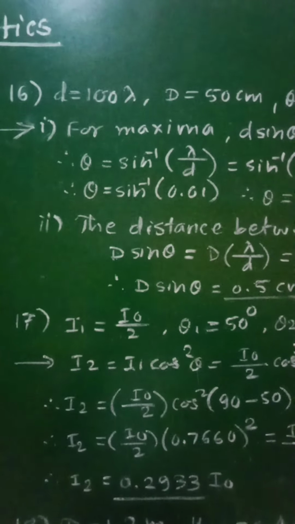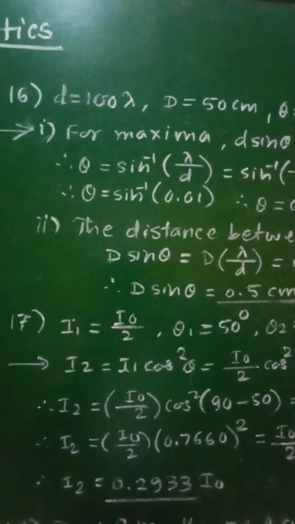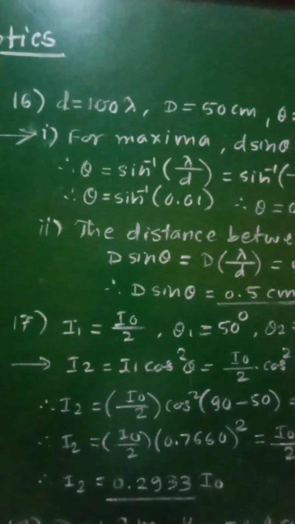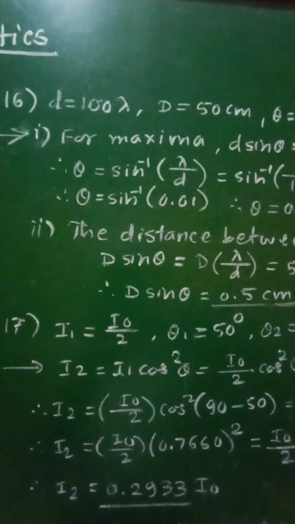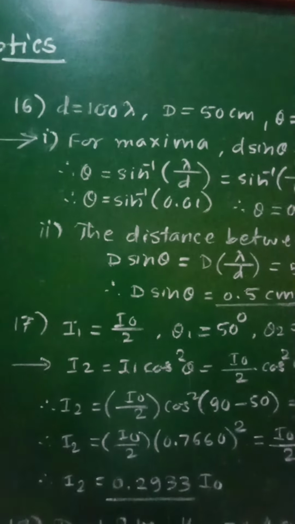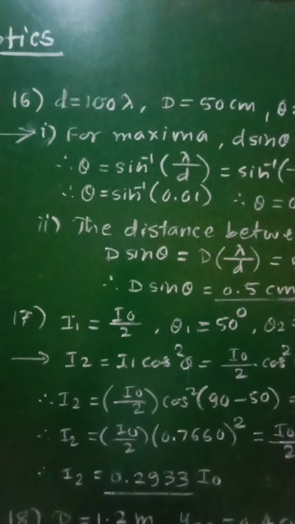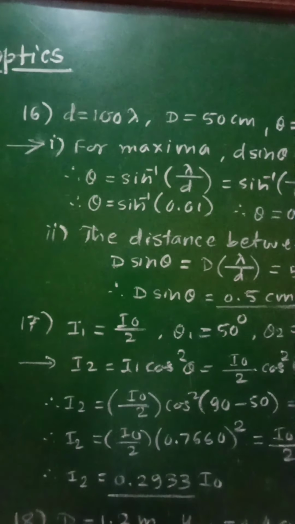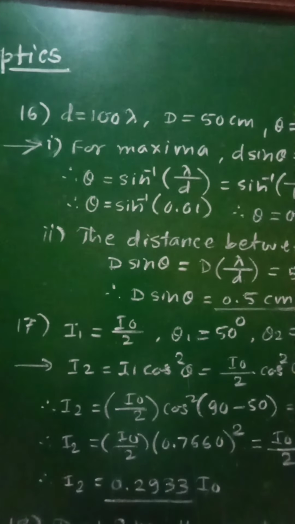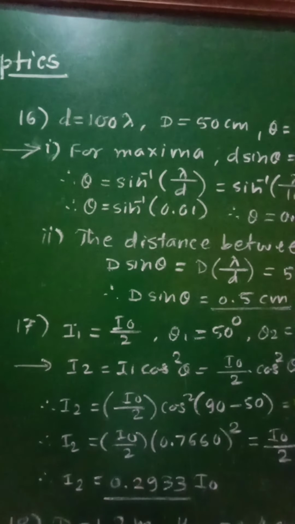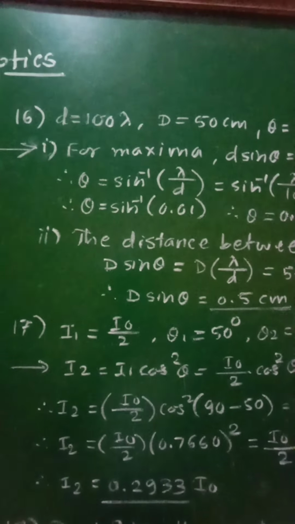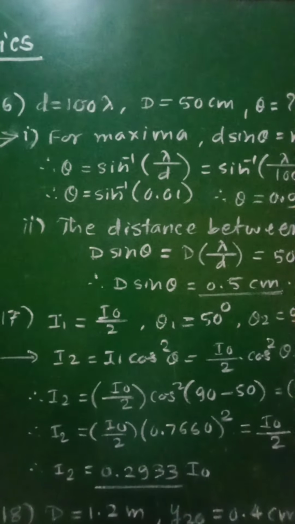Then we are asked two questions. A: what is the angular separation between the central maximum and the adjacent maximum? B: what is the distance between these maxima on a screen 50 centimeter from the slits?